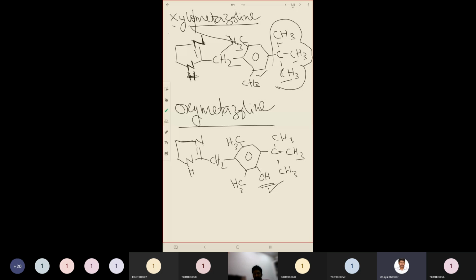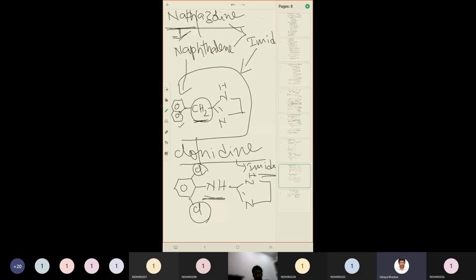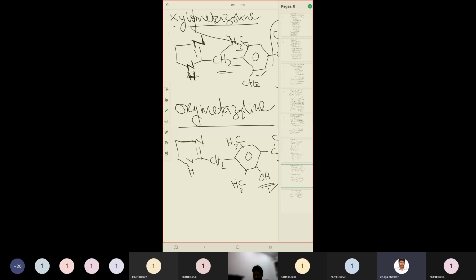That substituted xylene ring, having a methyl bridge, is connected to again what? What ring is this? We have seen it earlier. So you should remember this is again an imidazoline ring. Xylometazoline also has an imidazoline ring, but the other ring is xylene.